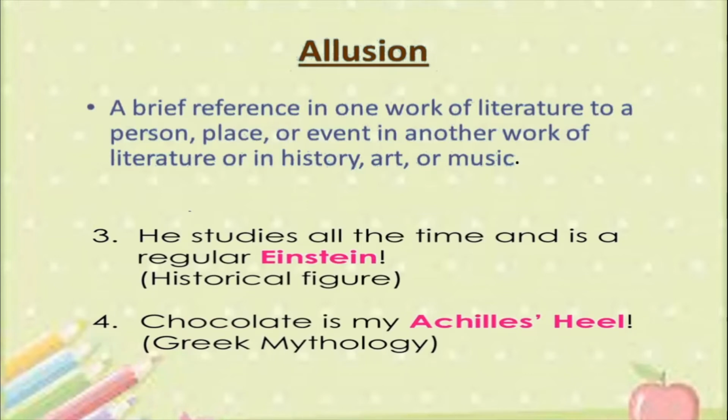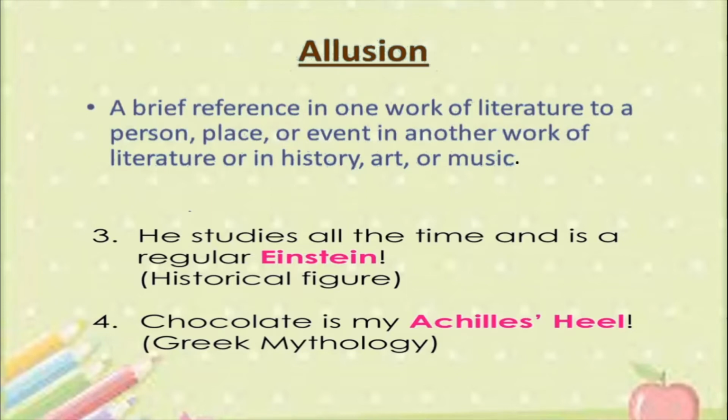See, he studies all the time and is a regular Einstein. Okay, now see, Einstein is a historical figure. That is, he was a very big, great scientist, isn't it? So when you are writing something and we are giving reference to Einstein, then that is an example of allusion.